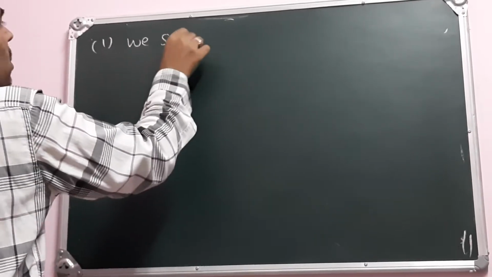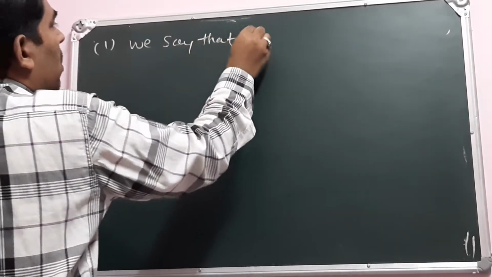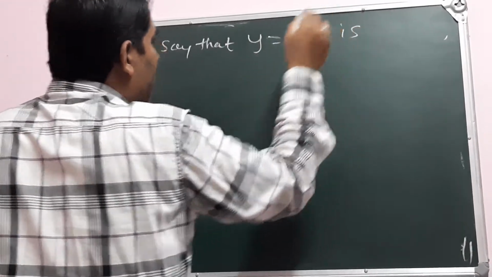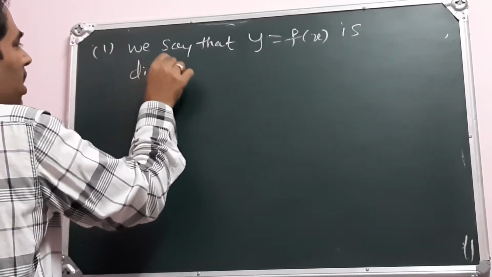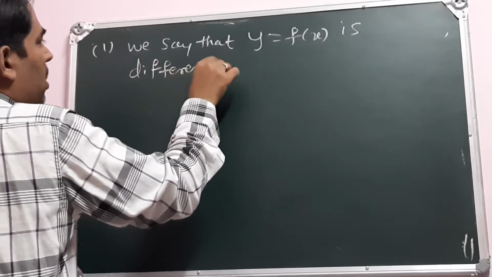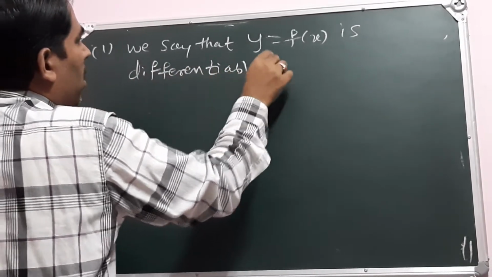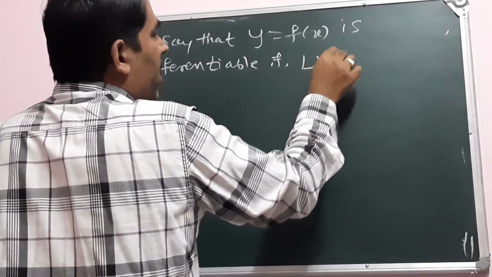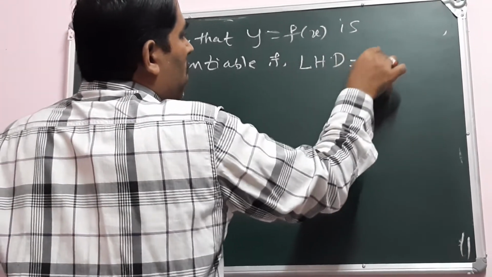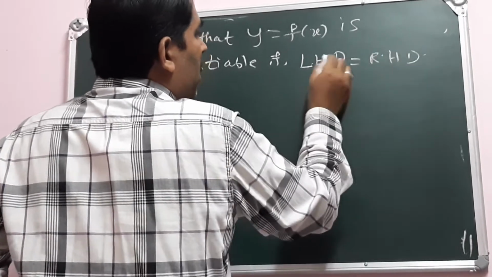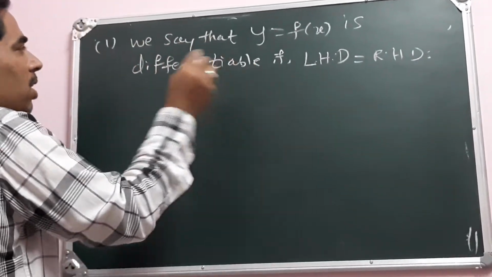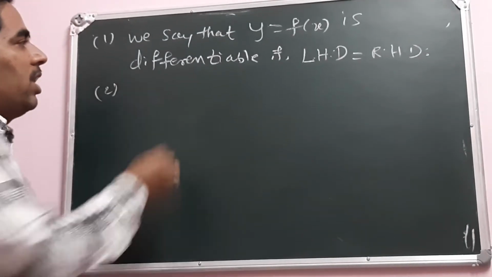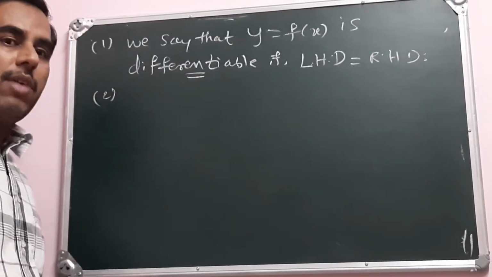So we say that the function y is equal to f of x is differentiable if the left hand derivative is equal to the right hand derivative. Differentiable means the derivative exists.